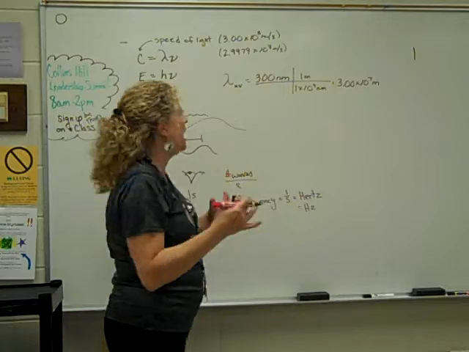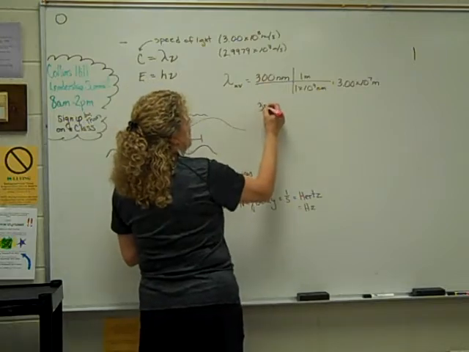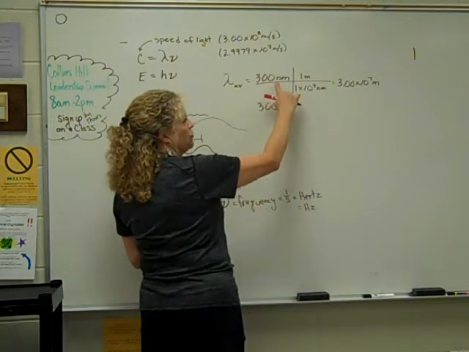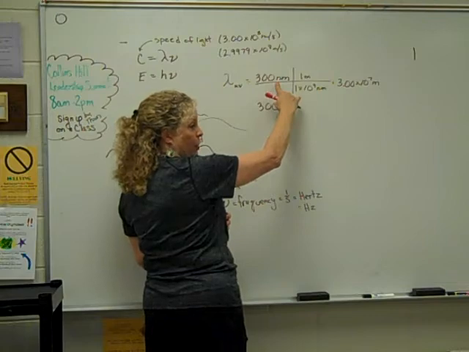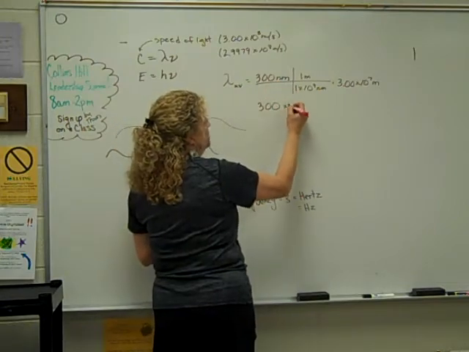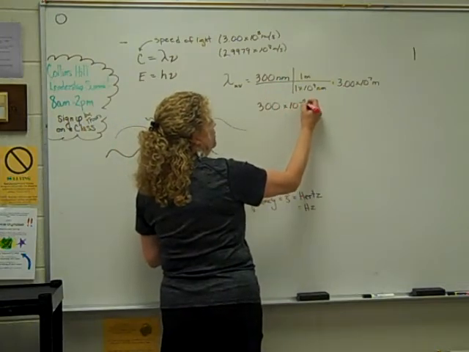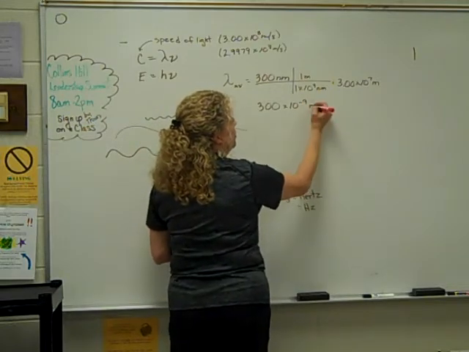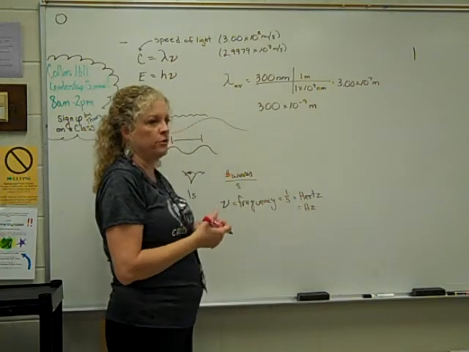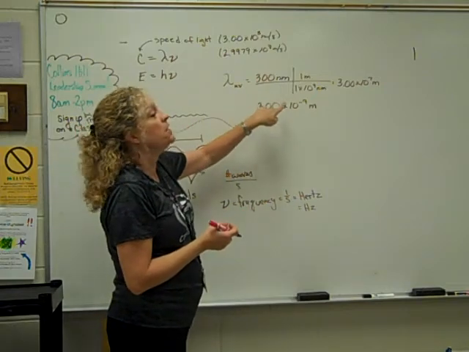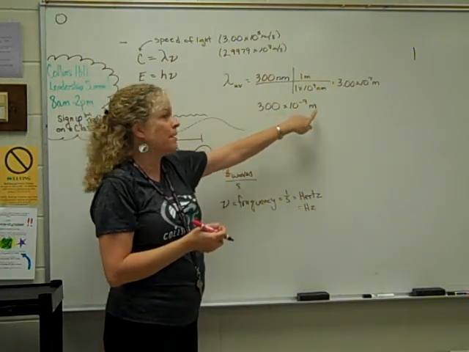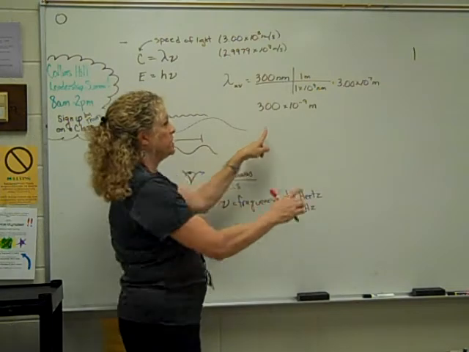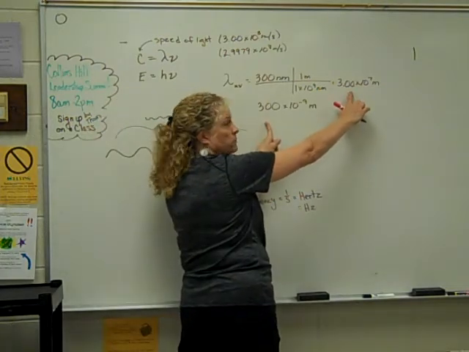But I like to make it uncomplicated and just recognize that the prefix nano means 10 to the negative 9th. And so 300 nanometers is 300 times 10 to the negative 9th meters. Do you guys see that this is the same?